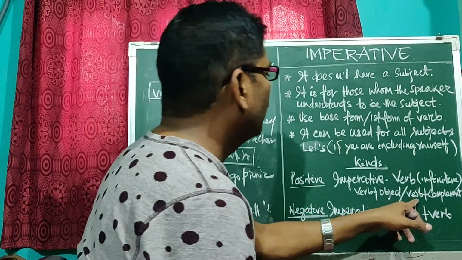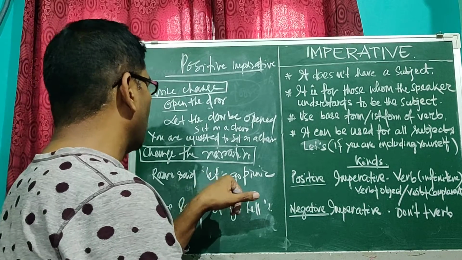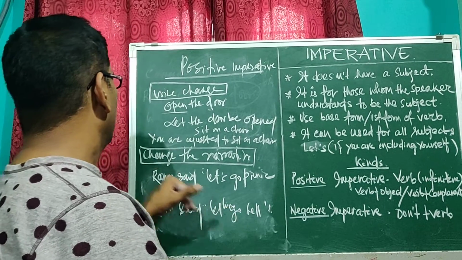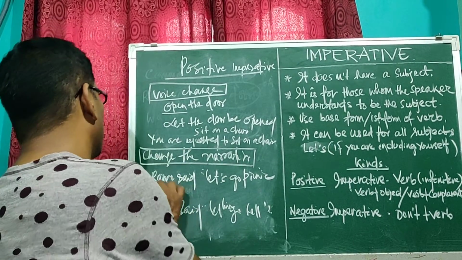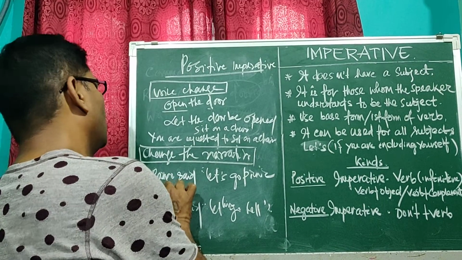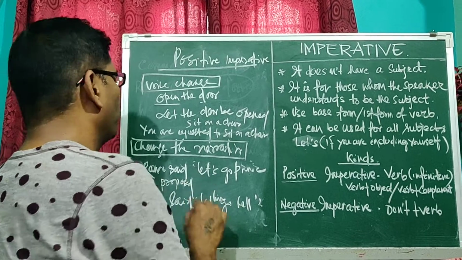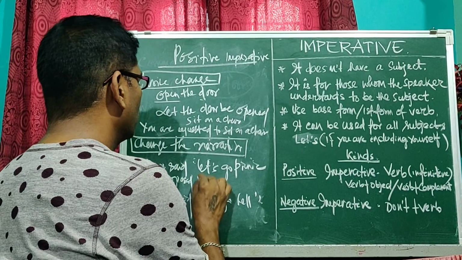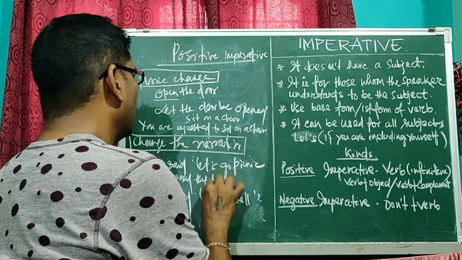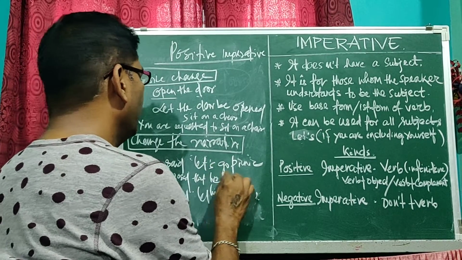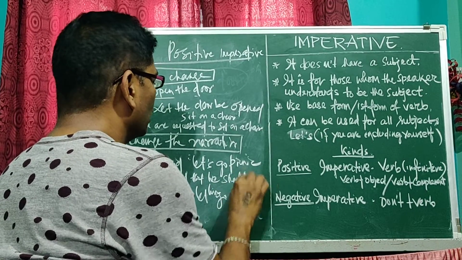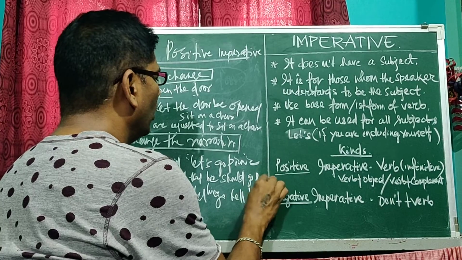Because we use let us or let him, at the time of change of narration the answer will be: Ramo proposed that we should go for a picnic.